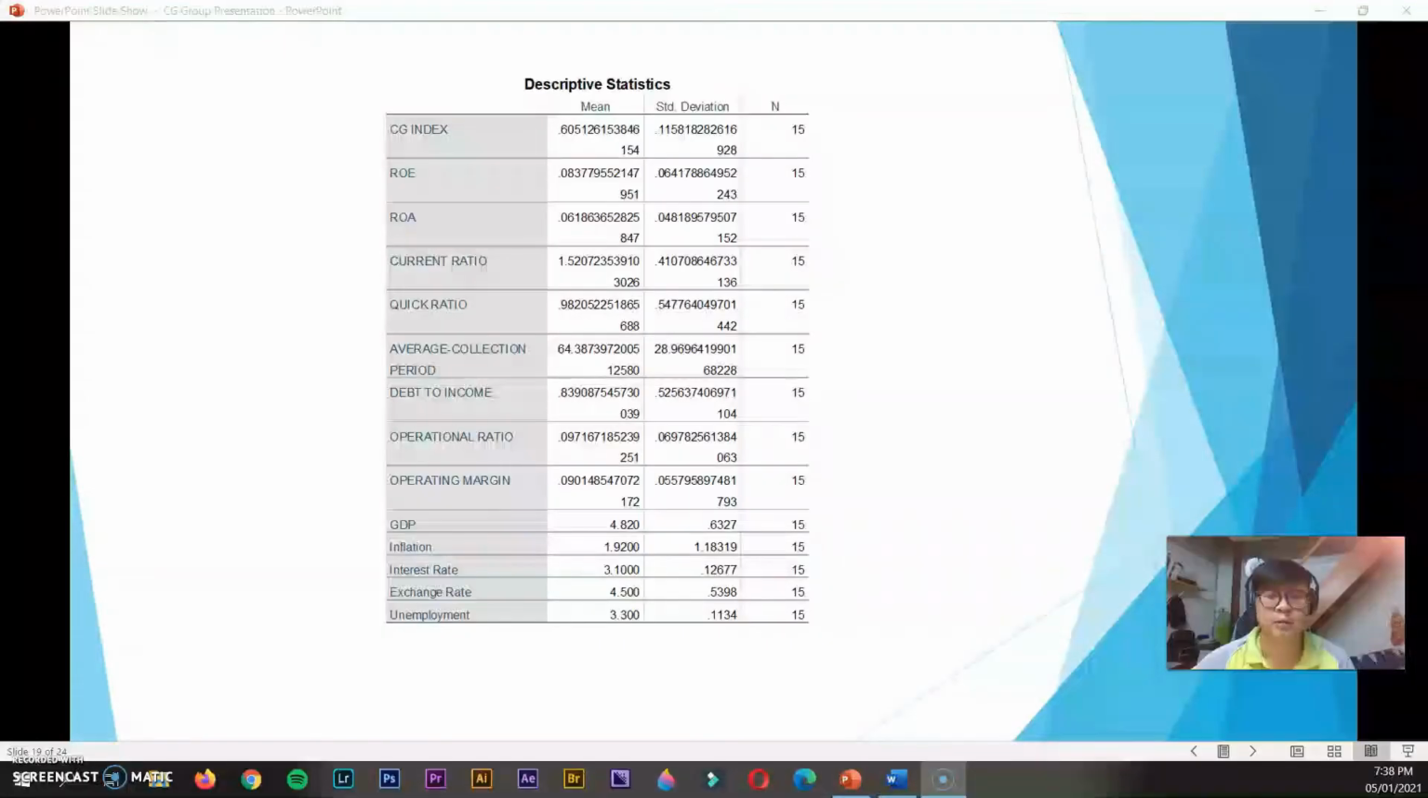Thank you, Kai Yang. Now I will present Chapter 5 for SPSS analysis. This table is descriptive statistics. The data collected has been run in SPSS using regression analysis with only 15 samples from year 2015 to 2019. The mean and standard deviation of the dependent and independent variables are recorded in the table.